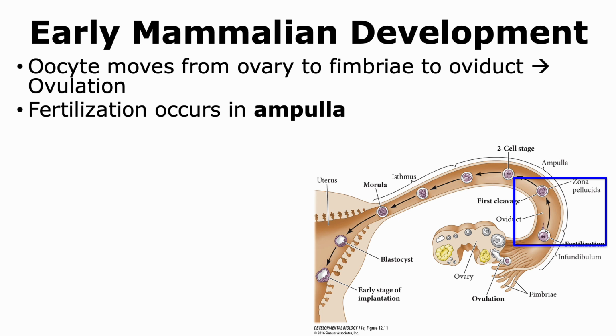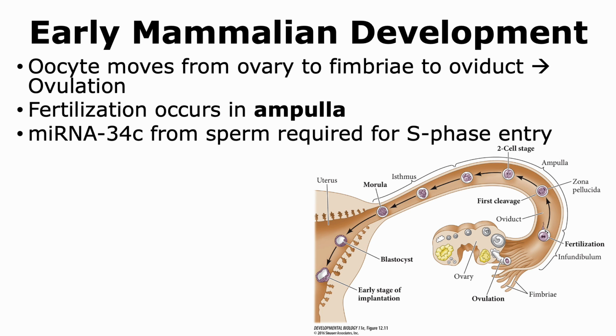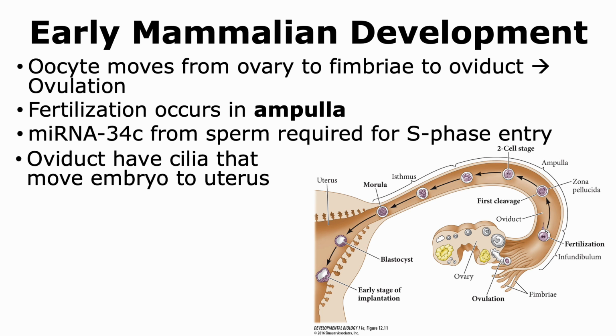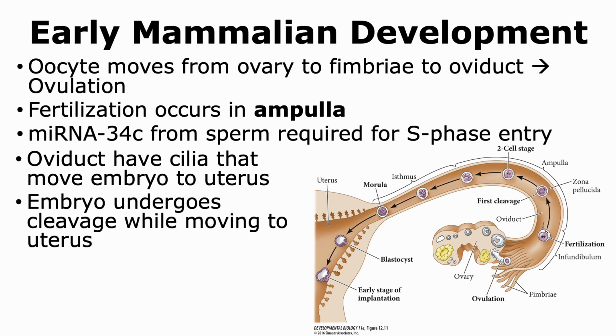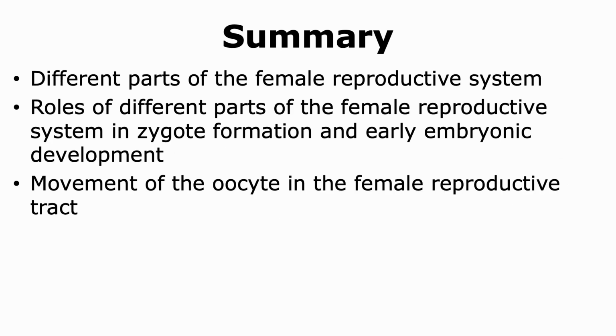Once fertilization occurs, a microRNA that is made in the sperm is able to initiate S phase in the zygote. Now, the oviduct has cilia that move the embryo to the uterus, and during this process, the embryo is actually undergoing its development. So, the zygote starts the cleavage step as the embryo moves towards the uterus. And that is what is shown here, that the embryo undergoes cleavage while moving to the uterus.